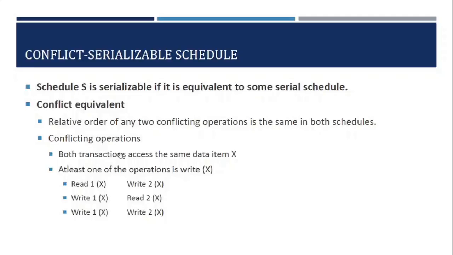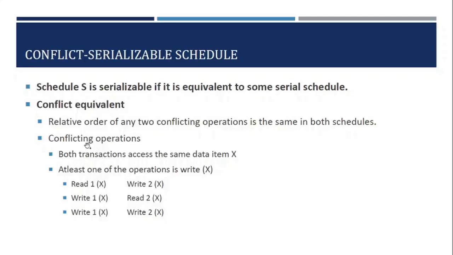So what do you mean by conflicting operations? Let us say transaction 1 reads x and after that transaction 2 writes x. Or transaction 1 writes x, and after that transaction 2 reads that value. Or transaction 1 writes x and after that transaction 2 also writes a new value of x. As a result, whatever value was written by transaction 1 got lost.